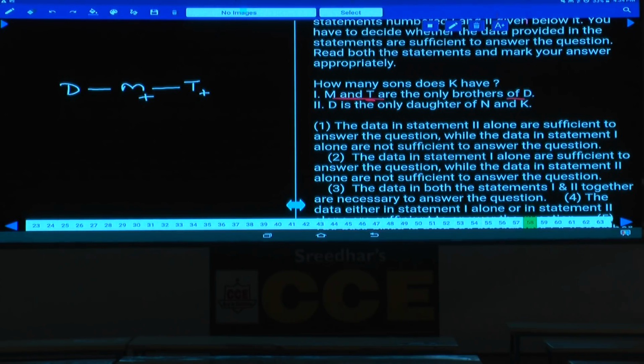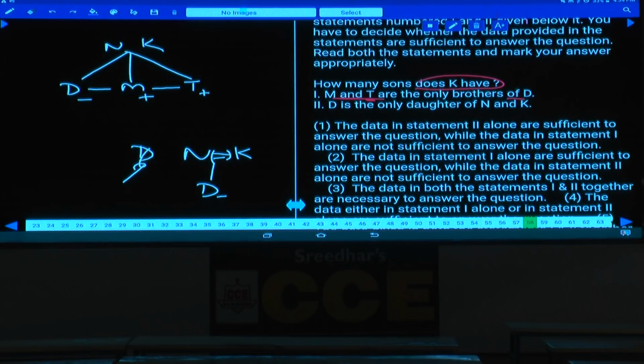Then condition number 2, D is the only daughter of N and K. N and K are a married couple. Now this D is the only daughter, which implies that how many sons are there is not clearly known. Daughter is only 1, doesn't mean that there are no sons. Sons could be n number. Hence 1 alone is not sufficient, 2 alone is not sufficient. Then by combining these two, D is a female. As D is a female, then how many sons does K have? Now N and K are a married couple. Hence how many sons? There are only 2 sons.